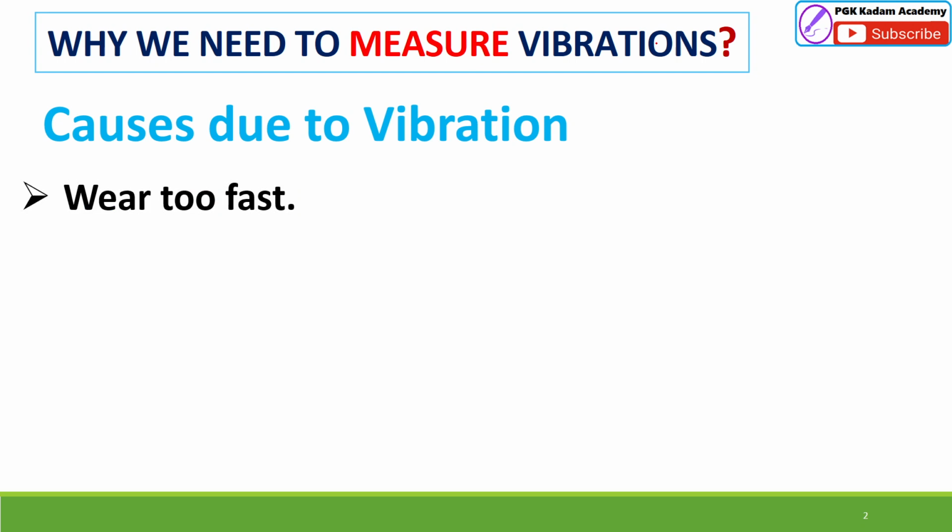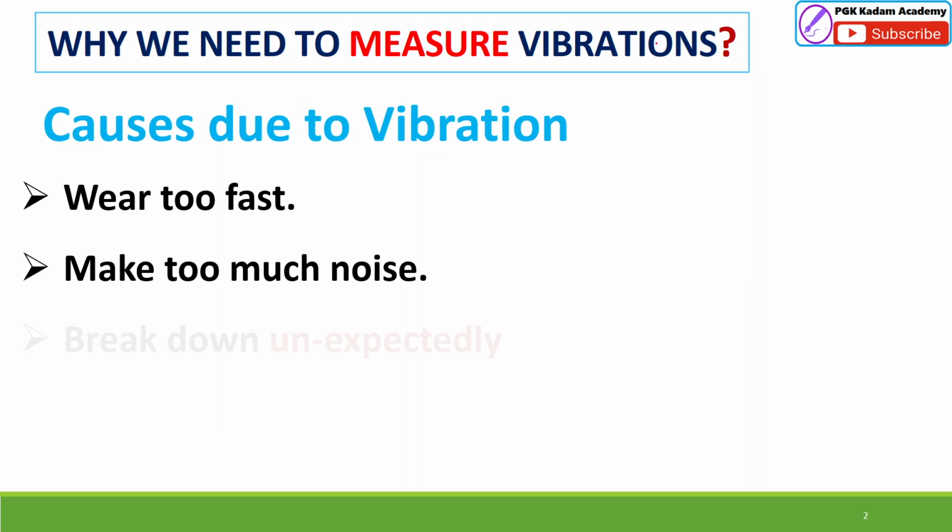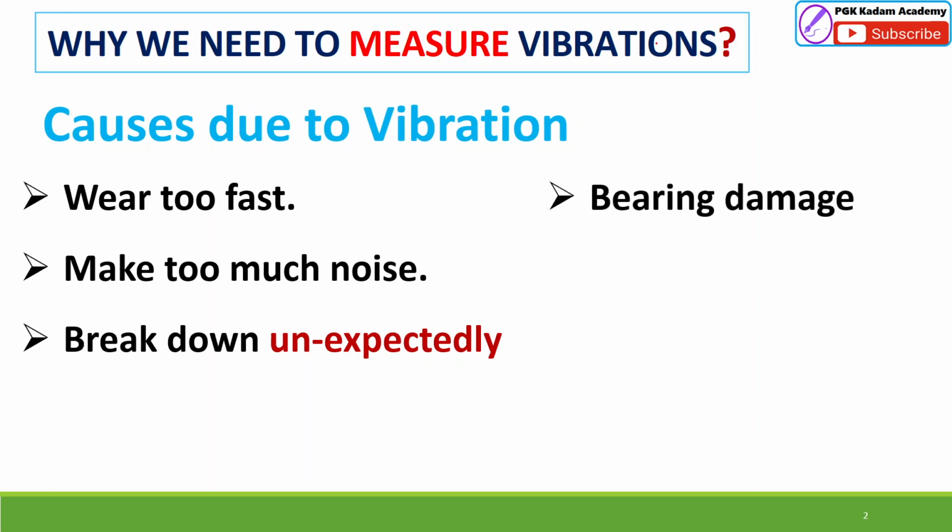Wear too fast: due to this vibration, the parts which are in contact are getting worn. Too much noise will be created. Breakdown unexpectedly: if our shop is running and one machine fails, then that is an unexpected breakdown. Bearing damage: if a bearing gets even slightly damaged, that will create noise and different breakdowns. Bearing damage will be there due to the vibration.